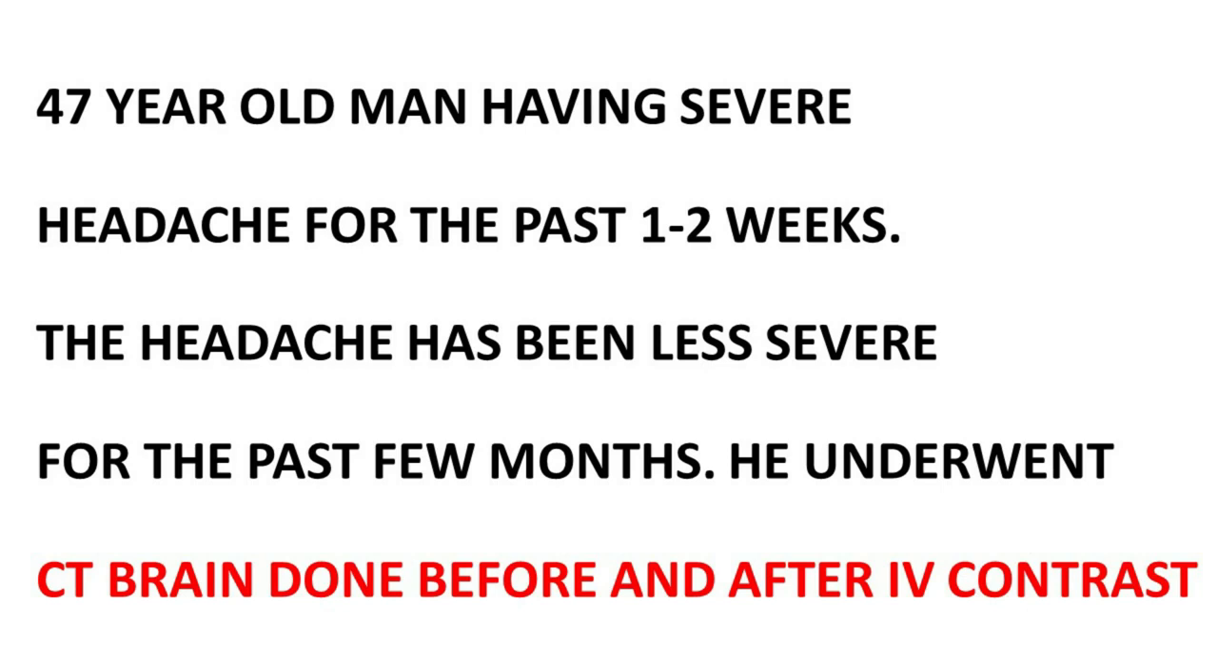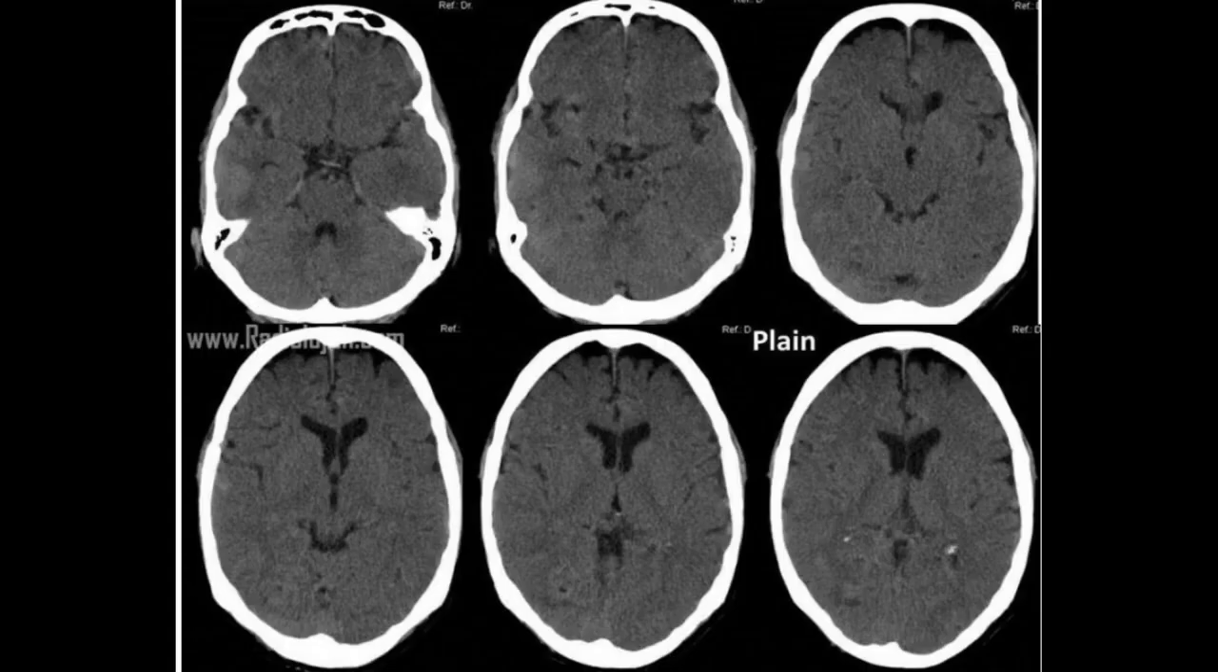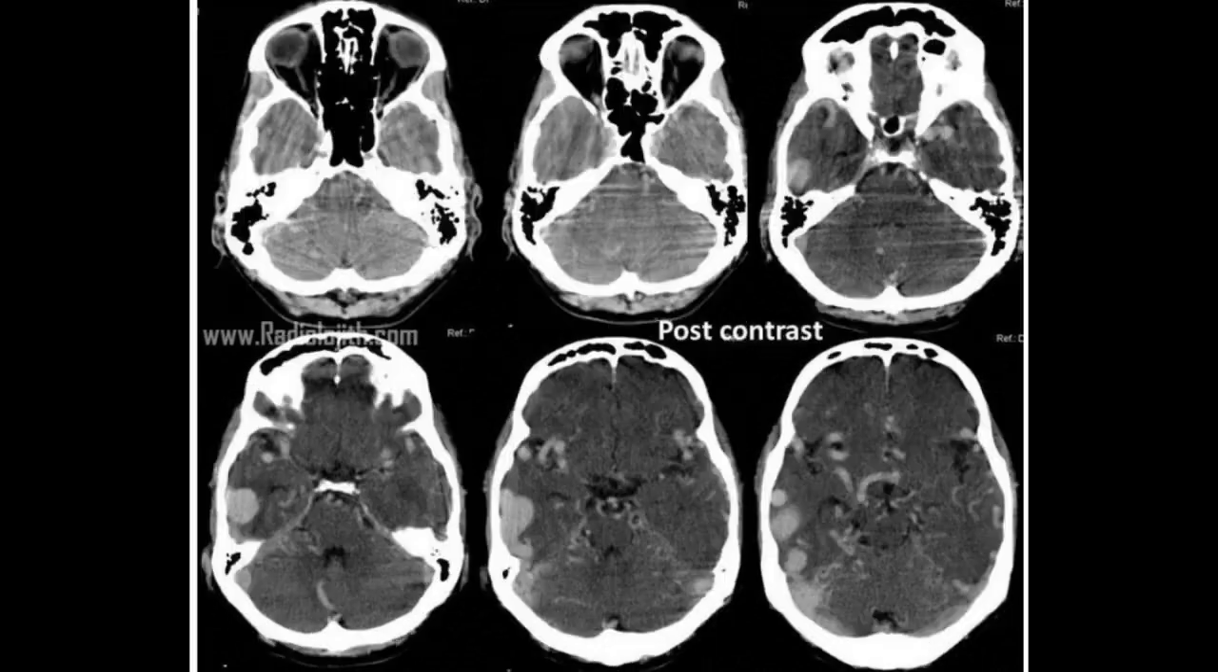This is about a 47-year-old gentleman having intermittent headache on and off for a few months, much more and severe for a week. CT brain was done before and after IV contrast. Please go through the images and give the findings and the diagnosis.